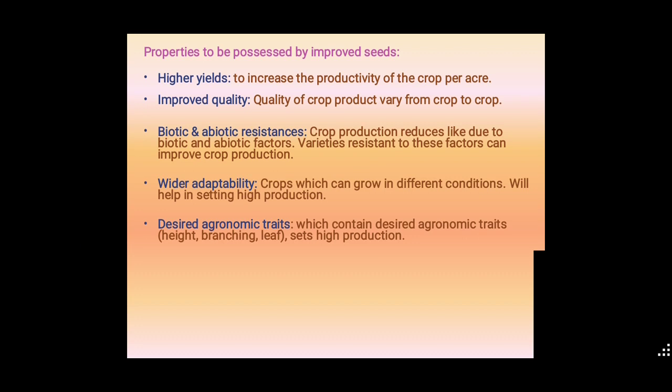Wider adaptability. They can adapt to different seasons, high temperature, salinity or drought conditions. Okay, they will adapt to different conditions. Next, they will also get desired agronomic traits. They will get different characteristics among the crops. That is also one of the properties of improved seeds.